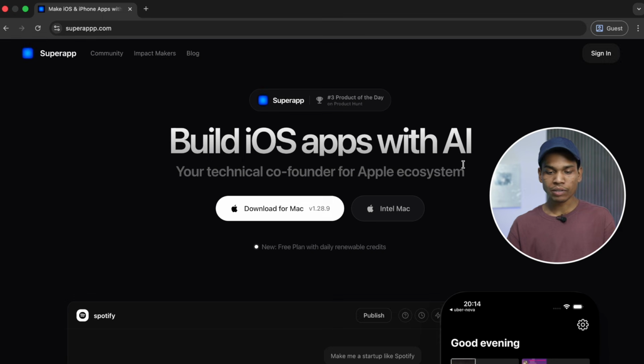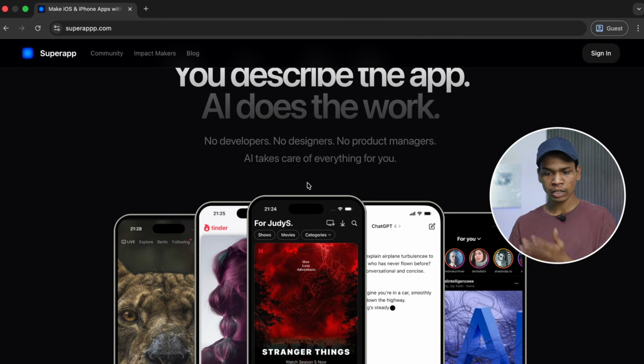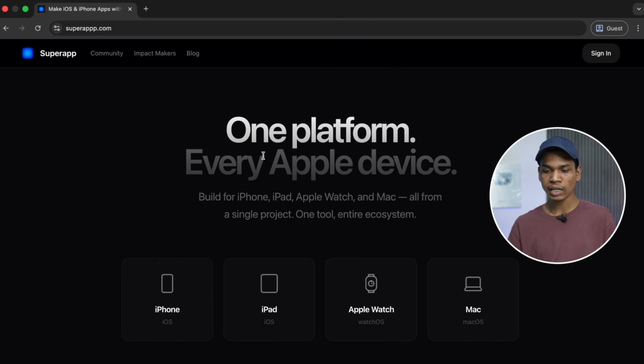So this is the website of Super App, through which you can download its application for Mac and then start building whatever app you want to build for iOS or other Apple devices. If you scroll through the page, you can see other information, and here you can see one platform, every Apple device. You can build apps for iPhone, iPad, Apple Watch, and even MacBook.